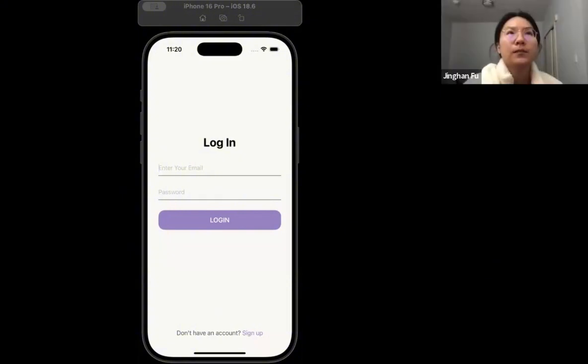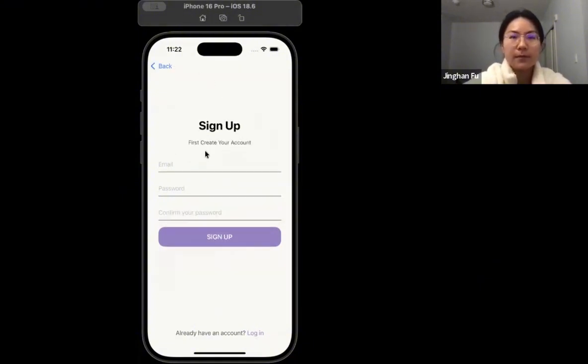Now let's move on. I'll start our live demonstration with the authentication flow. When users first open Aura, they are greeted with a clean and simple login page. If they don't have an account yet, they can tap sign up here, and users enter their email and password. We also handle basic validations, like checking if the two passwords match.